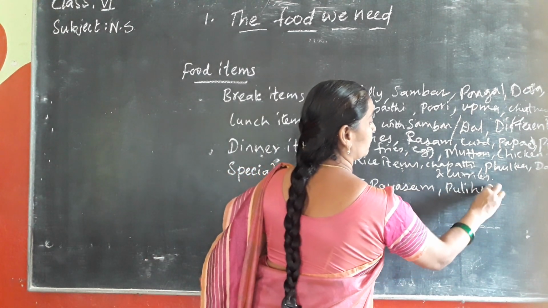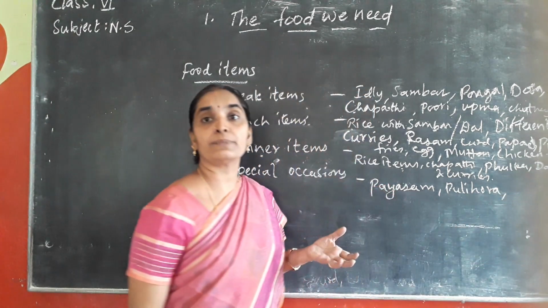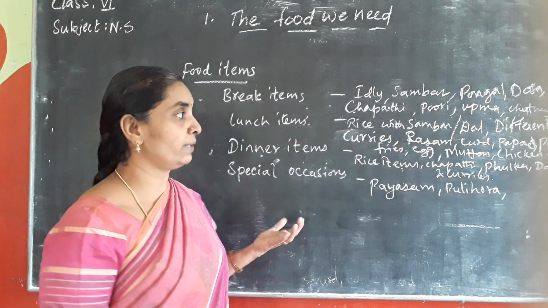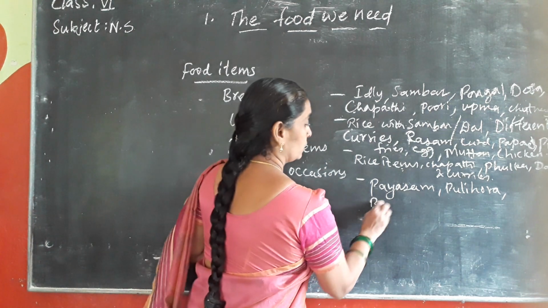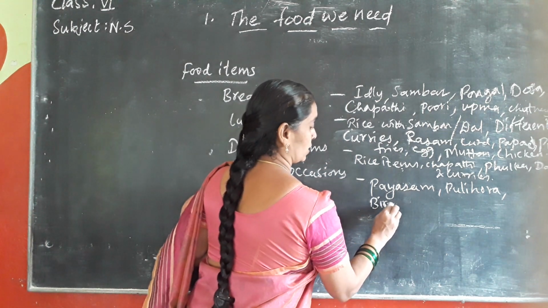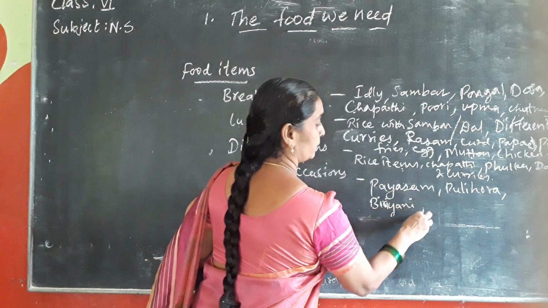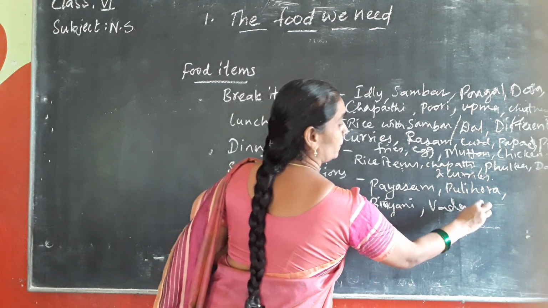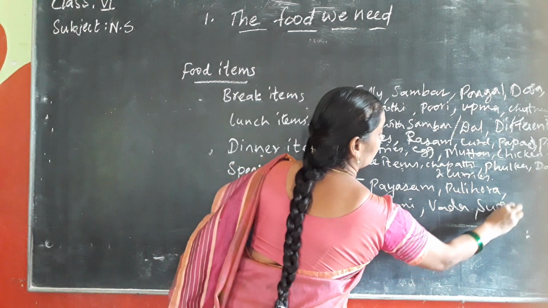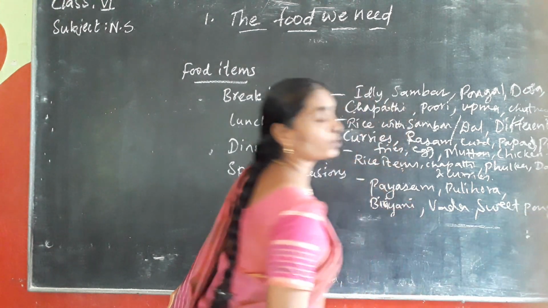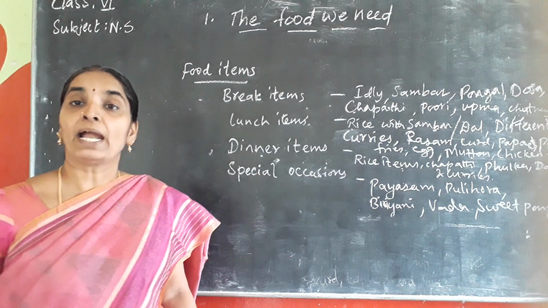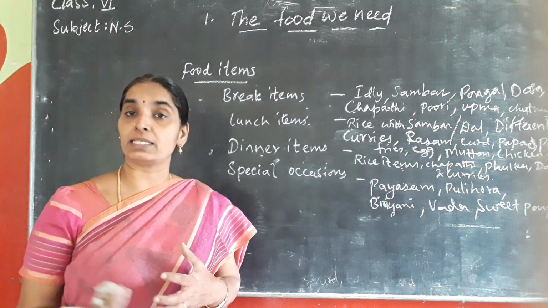I have written only some, but you can enlarge the food items to what you have eaten or will eat daily. Okay, children. So that depends upon the taste of the individual. Okay, biryani, payasam, pulihora, vada, povenka, sweet pongal. Varieties you include during the special occasions or festive occasions. And also some items like ice creams.